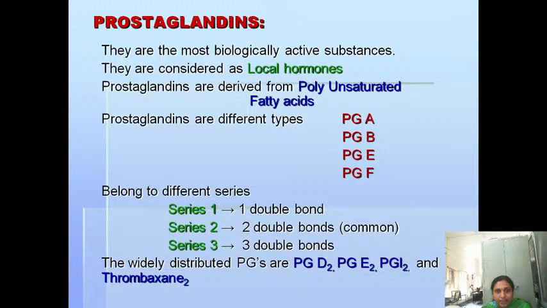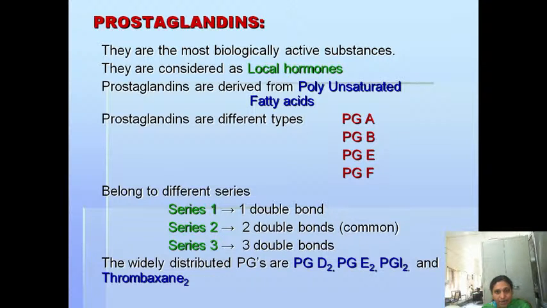Now these are the prostaglandins. I have already mentioned these are the most biologically active substances. They are considered local hormones because of the target cells on which they act. These prostaglandins are derived from a polyunsaturated fatty acid, that is arachidonic acid. There are different types of prostaglandins.